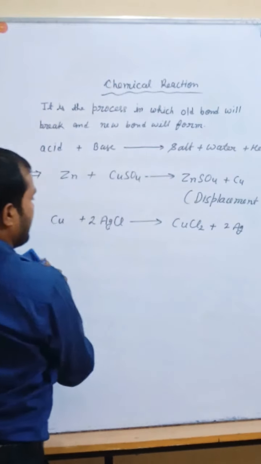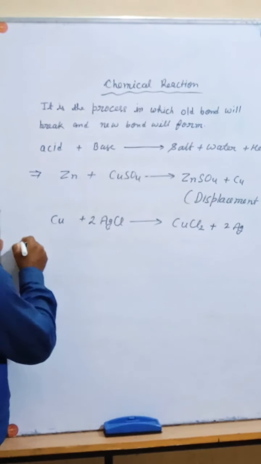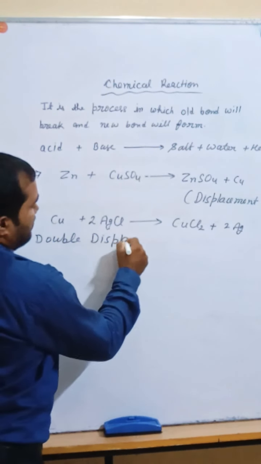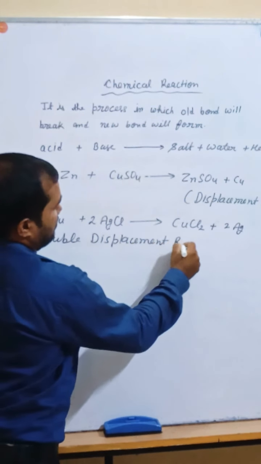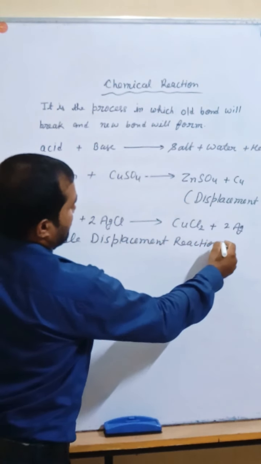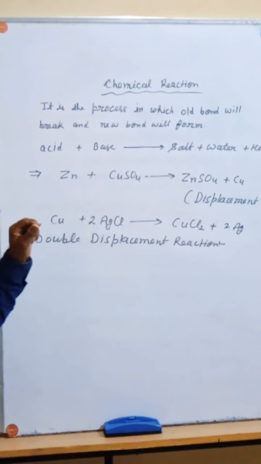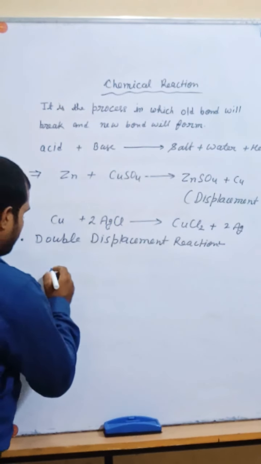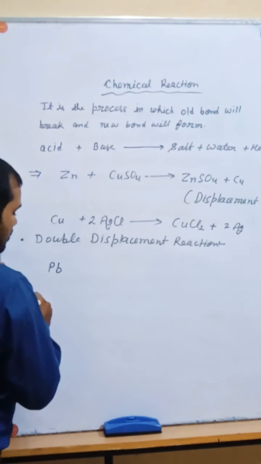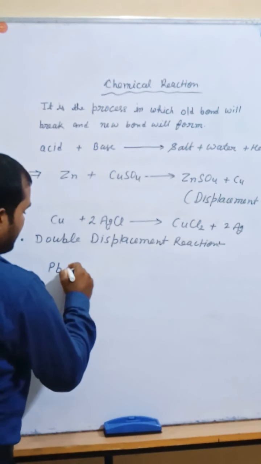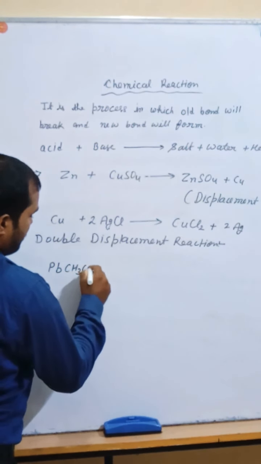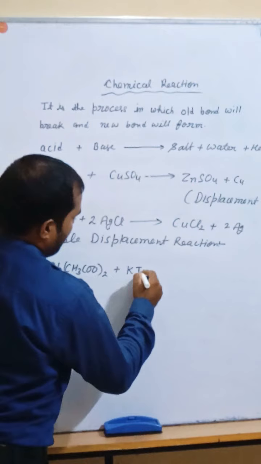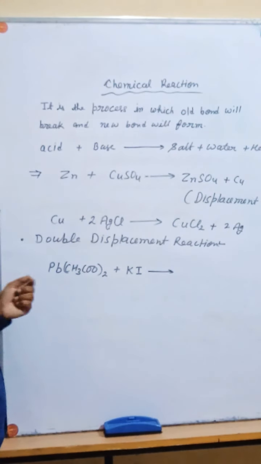Now the double displacement reaction we will discuss here. What is the double displacement reaction? It is the one in which displacement takes place 2 times. For example, suppose lead acetate, Pb(CH3COO)2, plus potassium iodide, KI, to the formation of the product.